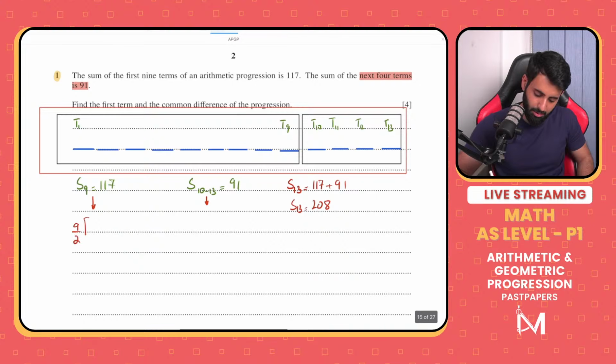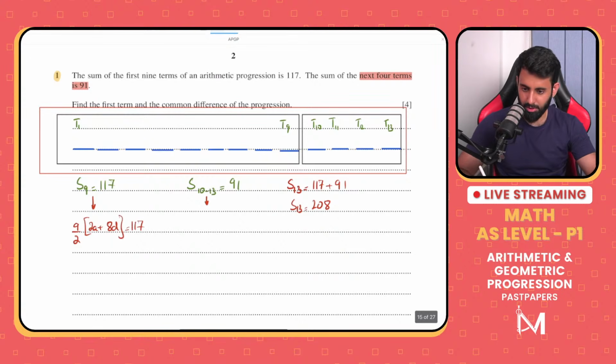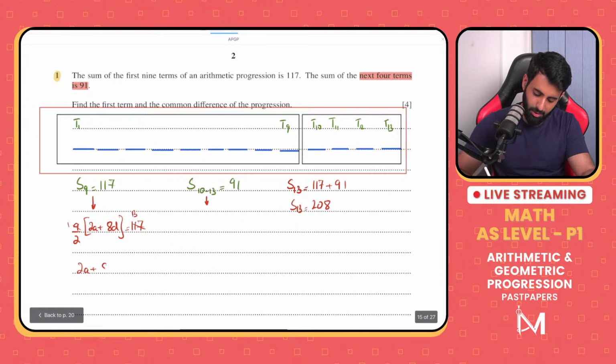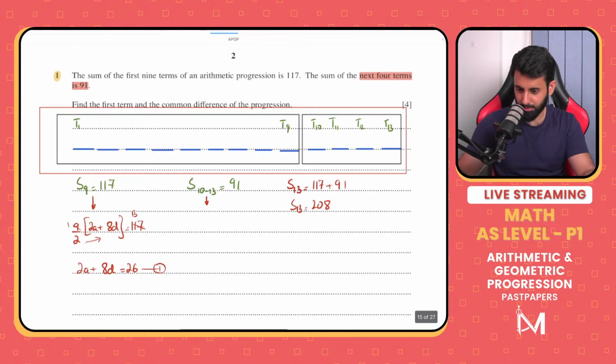That means 9 upon 2 into 2a plus 9 minus 1, which means 8d, is equals to 117. Now, if you cross multiply, this is what you're looking at. 9 ones are 9, by the way. 117 divided by 9, I think, is 13. Yep, it's 13. So 2a plus 8d, cross multiply, equals to 26. So that's your first term.